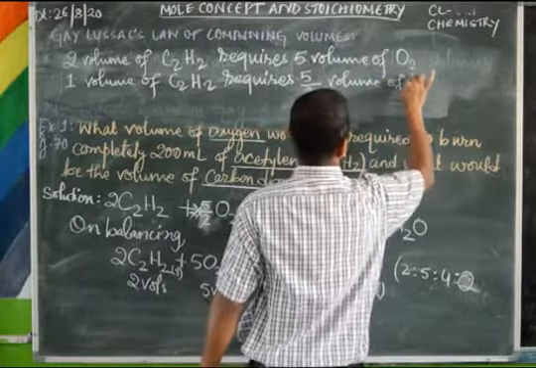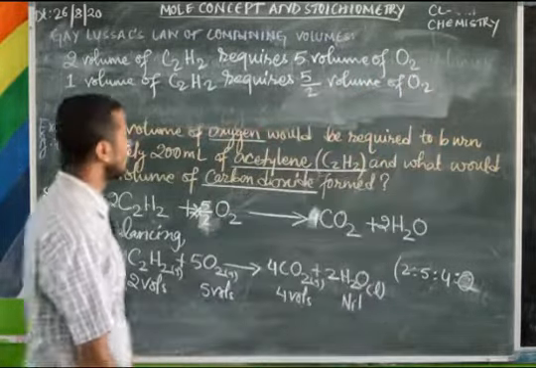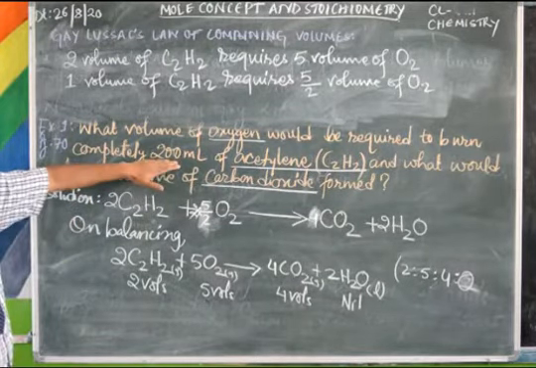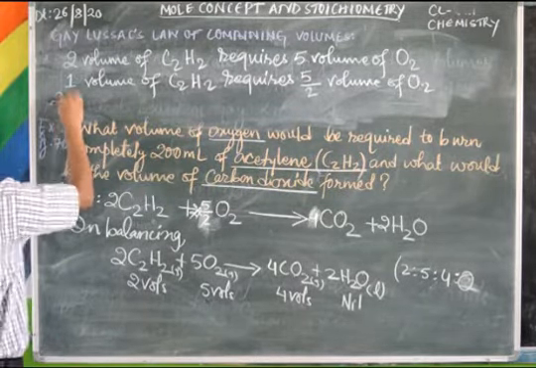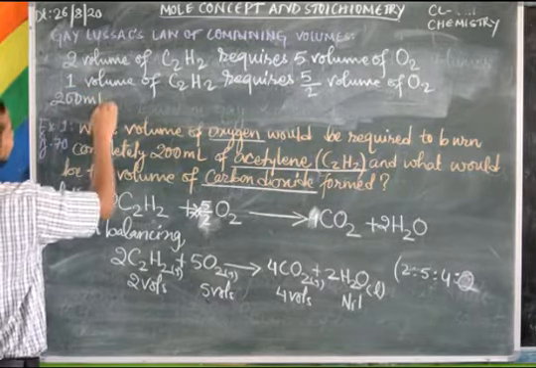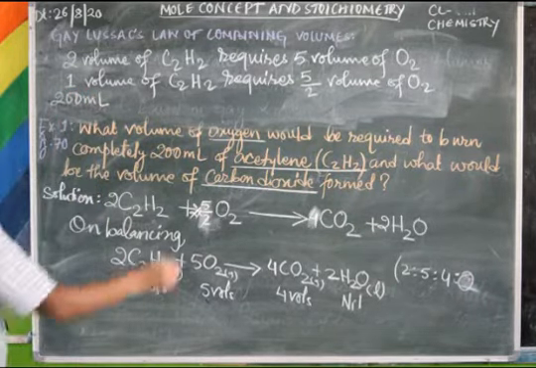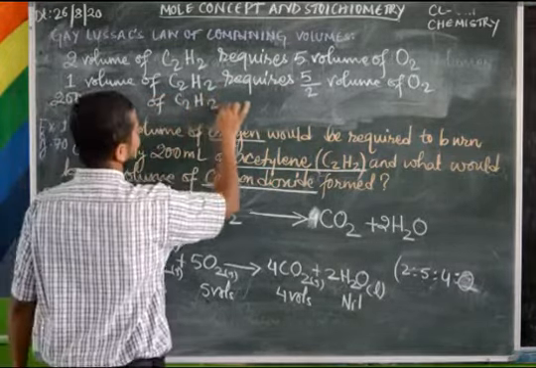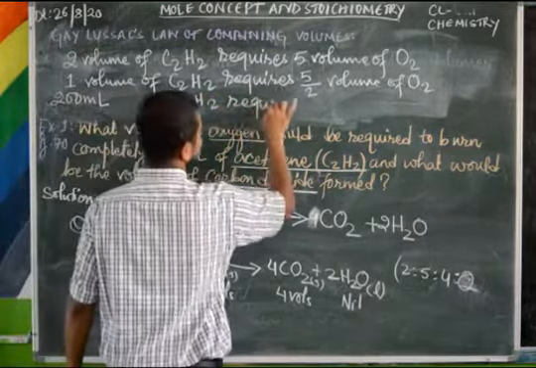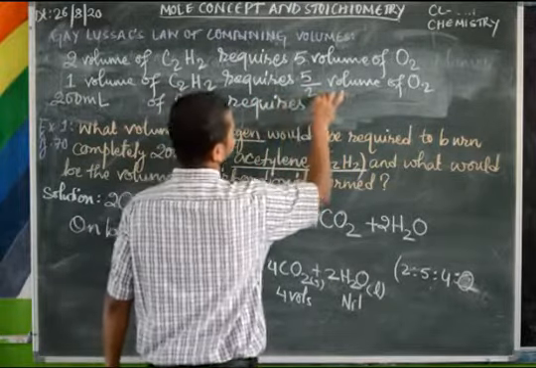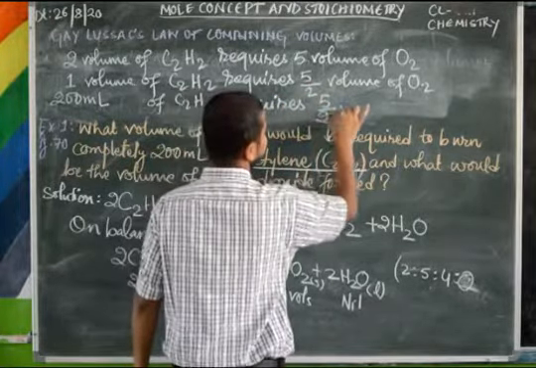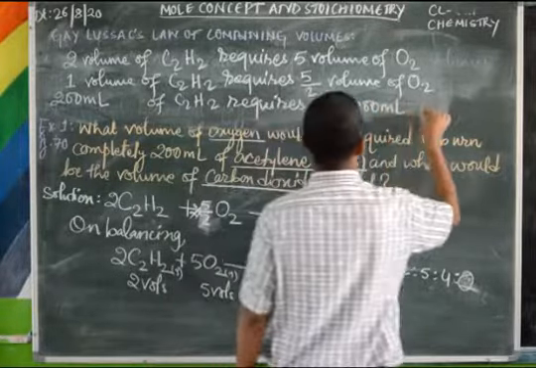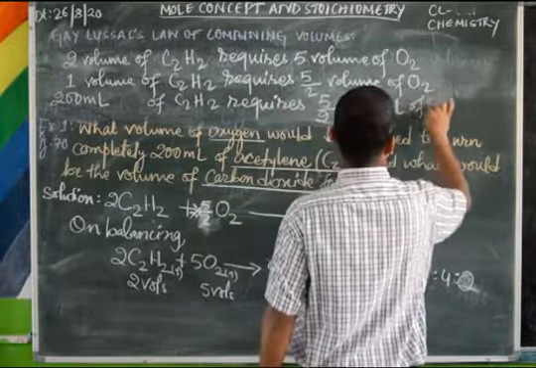So 5/2 volume of oxygen. Then what is the volume given? 200 ml. So you can write here 200 ml of C2H2 requires 5/2 into 200 ml of oxygen.